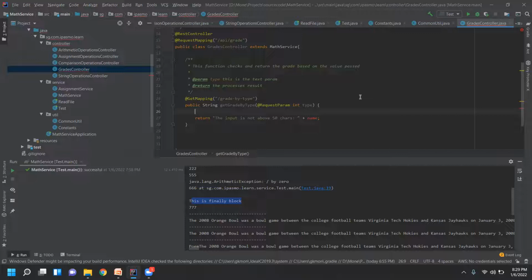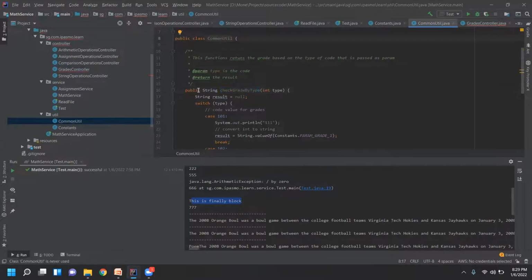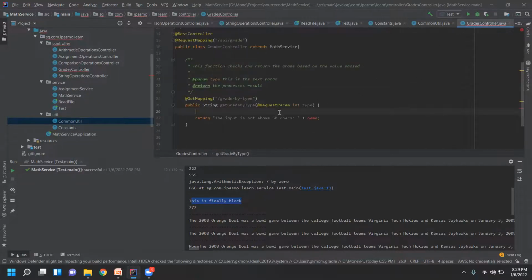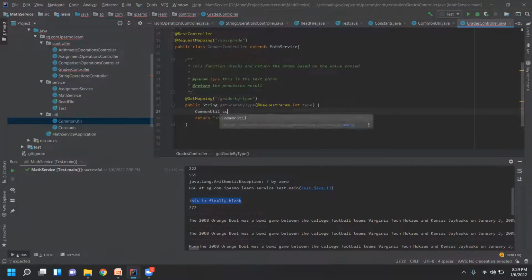Correct. Here we don't use the dot because the function in the common util is not static, right? I have declared it without static. Without static, how can we call? We need to create an object. Perfectly right. So common util cu.